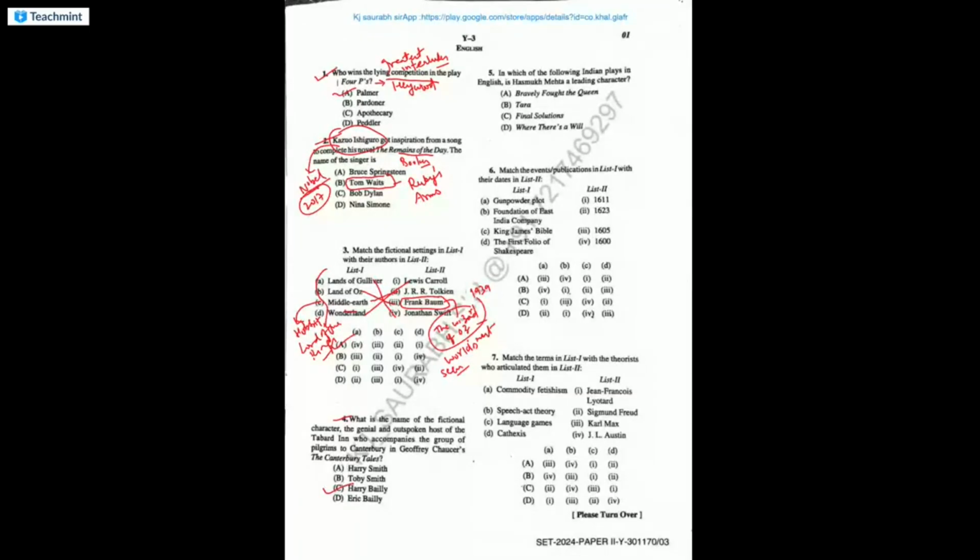Moving on to question number five. Which of the following Indian plays in English has Hasmukh Mehta as a leading character? The answer is Where There Is a Will. The play was published in 2013. It is by Mahesh Dattani. He is a very important writer. In the context of Indian English plays, he is the first writer in English to receive the Sahitya Akademi Award for his plays in English.